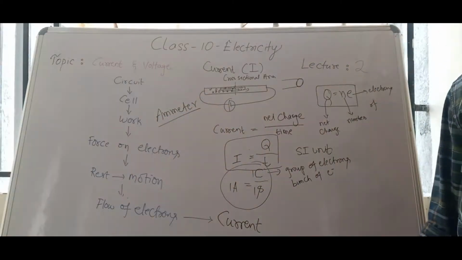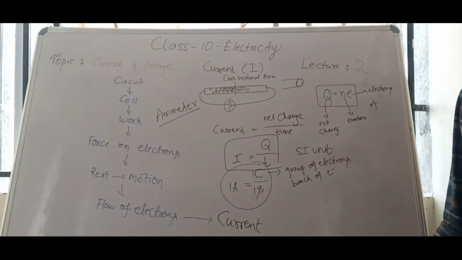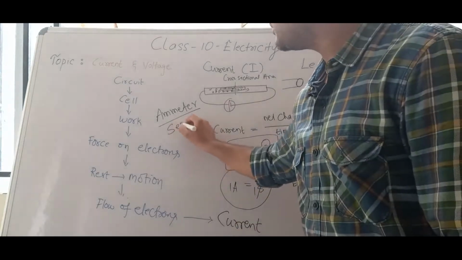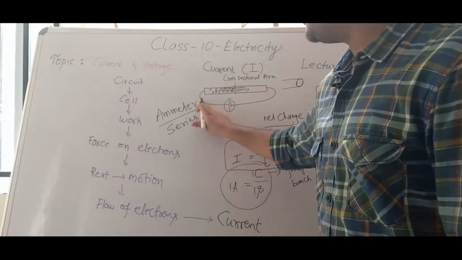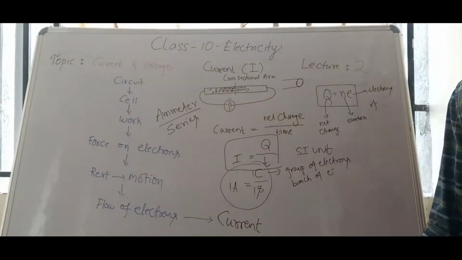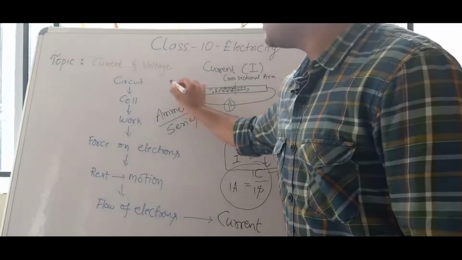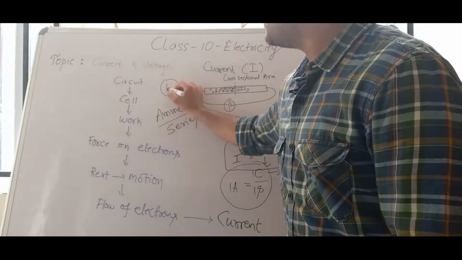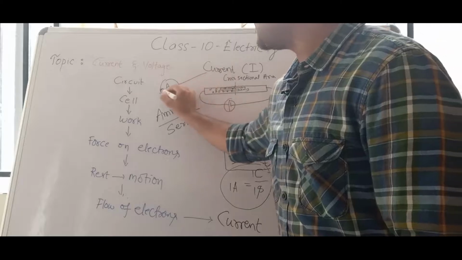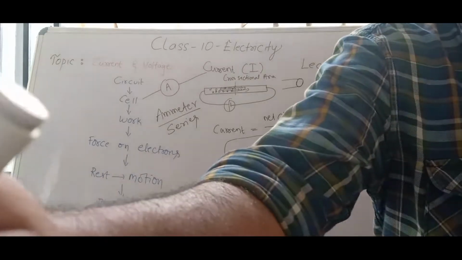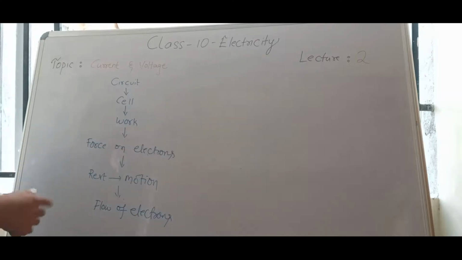Ammeter is the device which should always be connected in series in a circuit. There is a symbol for ammeter: a circle with the letter A, and these are connecting wires. This is the symbol of an ammeter. We are done with current.